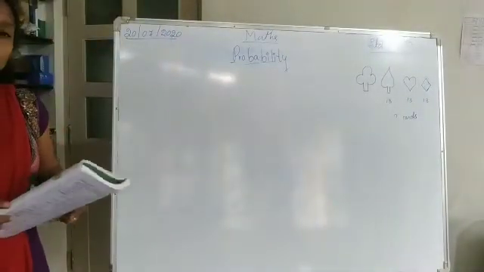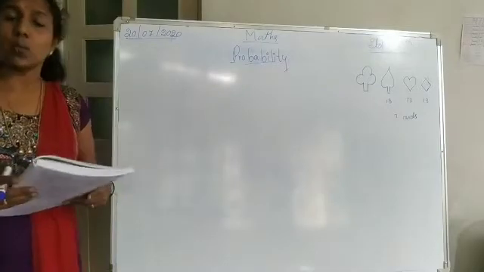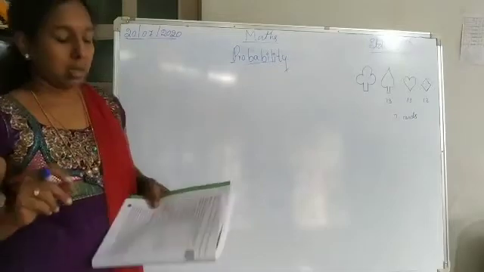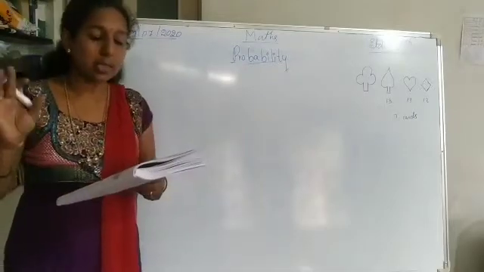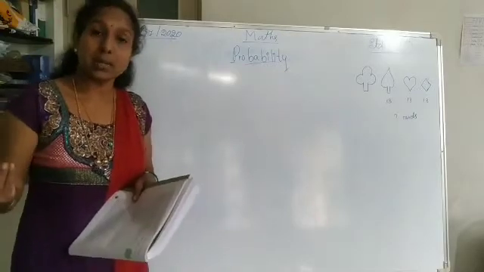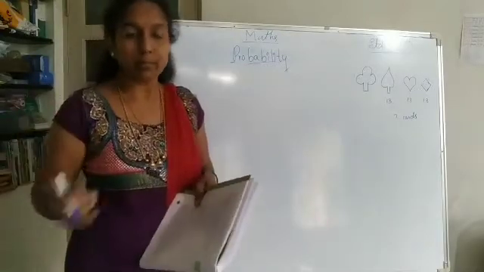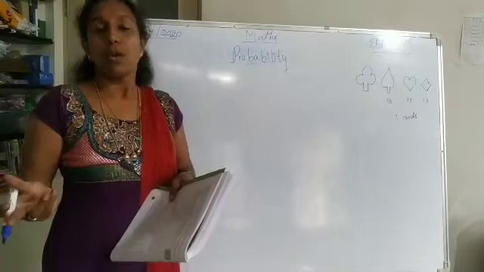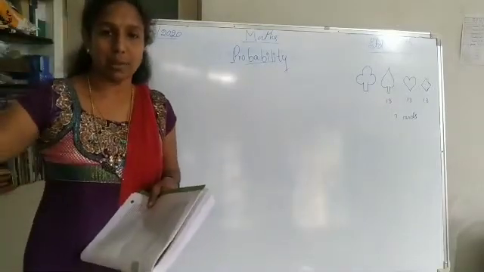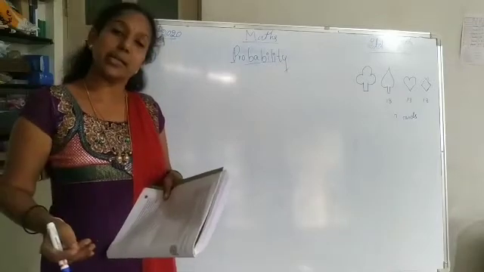If you throw a die once, what is the probability of getting one number? The possible outcomes of this experiment are 1, 2, 3, 4, 5 or 6. Any one of these numbers can come.